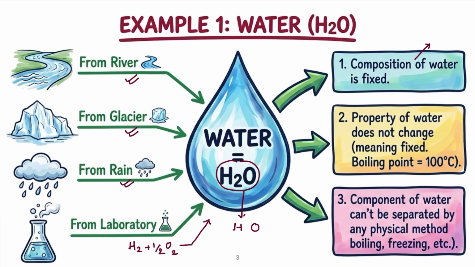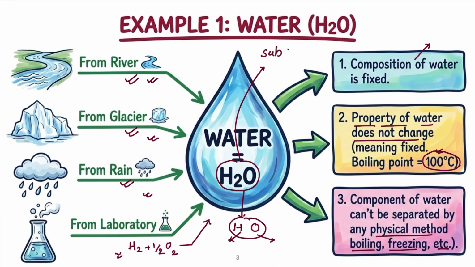The next property of water does not change, meaning if you consider one property of water, the boiling point, then whatever the source of the water, the boiling point will be fixed, which is 100 degrees Celsius. Third, the components of water cannot be separated into its constituent elements, hydrogen or oxygen, by any physical method like decomposition, boiling or freezing. So we can say that water is a type of substance.